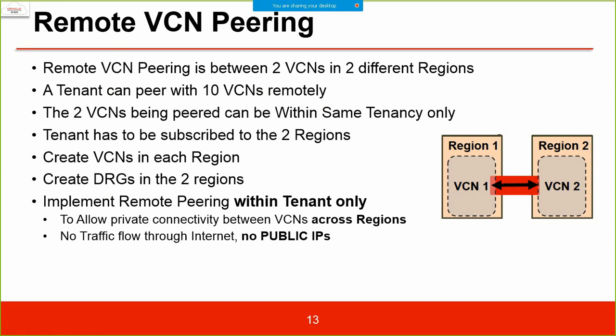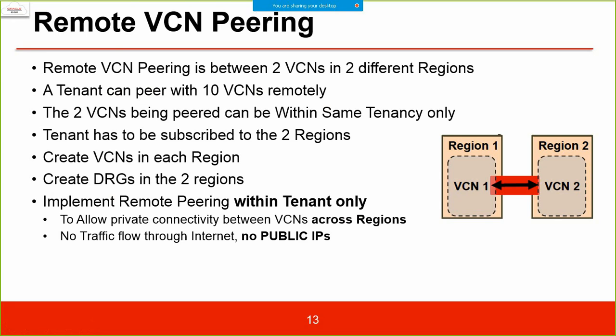Remote VCN peering works in a similar way. Remote peering is between two VCNs in different regions. That also you can practice. A tenant can peer with 10 VCNs remotely. The two VCNs being peered must be within the same tenancy. The tenant has to be subscribed to two regions. That is obviously fine, like in our case, we have subscriptions for three different regions.